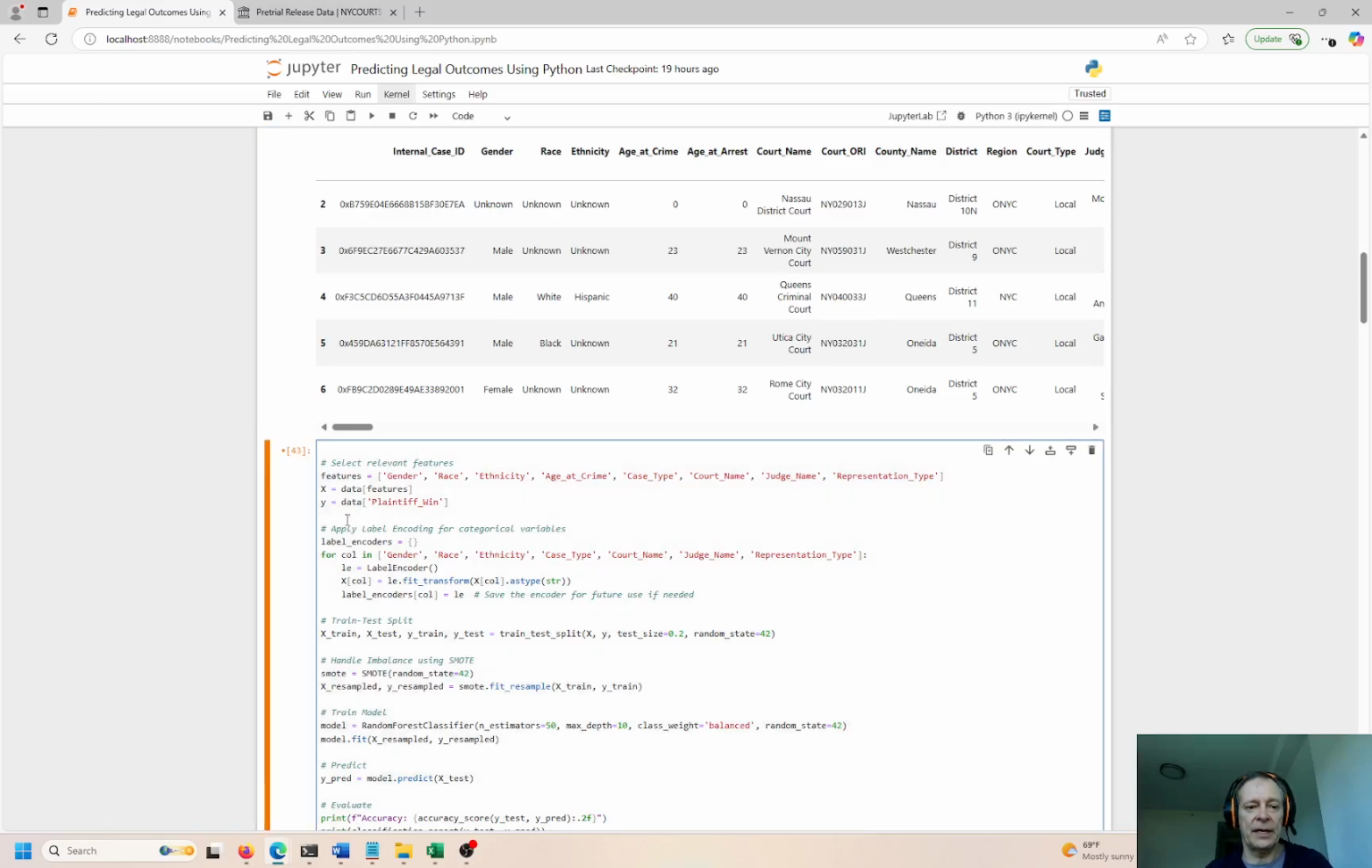So what I'm going to do here is set up my machine learning model with training and testing features and set the independent variable as the X, right? These are going to be all the features that I'm looking for right here. This is gender, race, ethnicity, so on and so forth, up until representation type. And I want to see if this has some kind of impact on whether or not the plaintiff wins. So whether or not the plaintiff wins, is that dependent on gender? Is that dependent on race? Is that dependent on ethnicity?